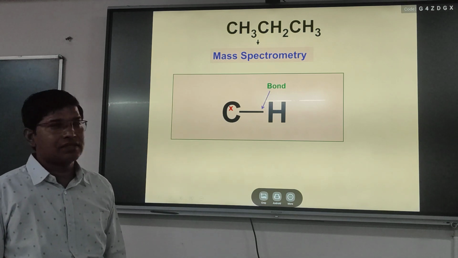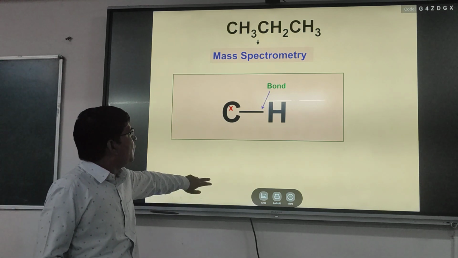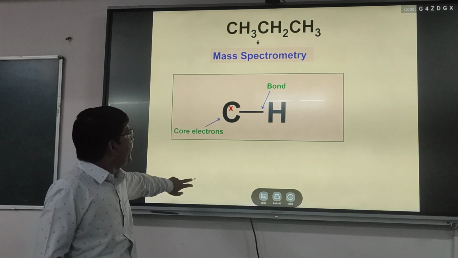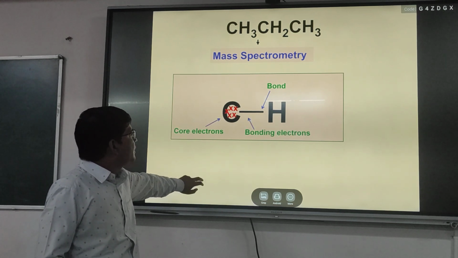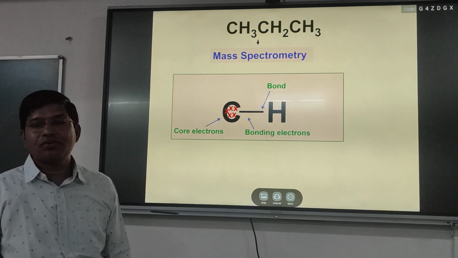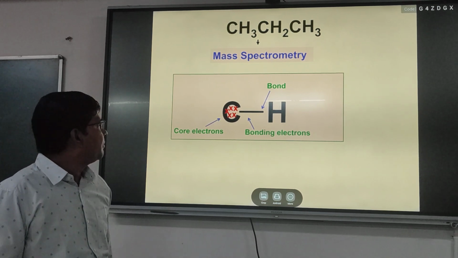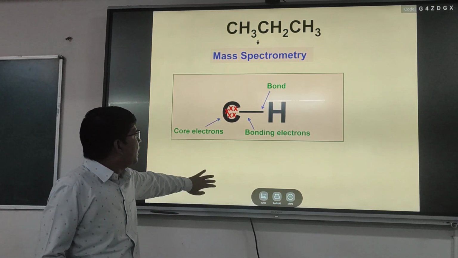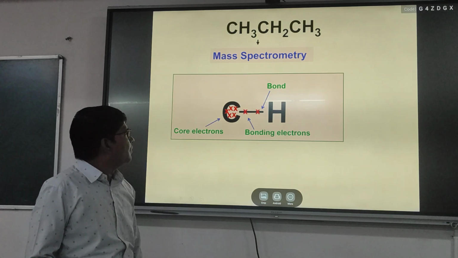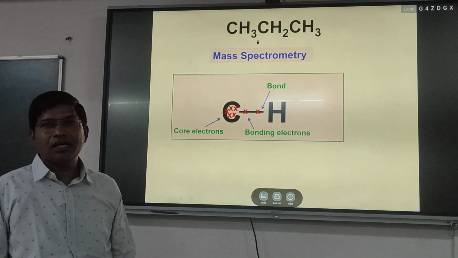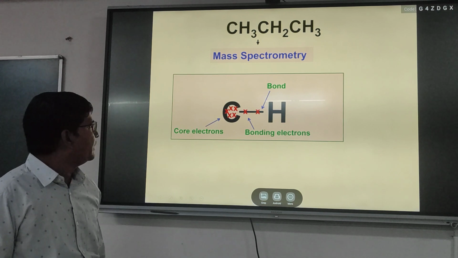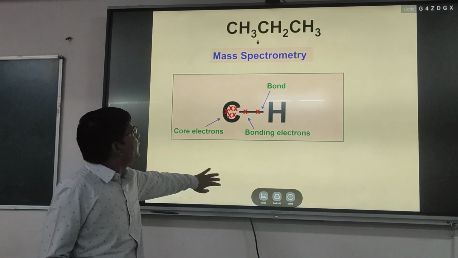It has a bonding electron and a core electron. Generally, carbon has 6 electrons, of which 5 are core electrons, and 1 electron is used for bonding with hydrogen.